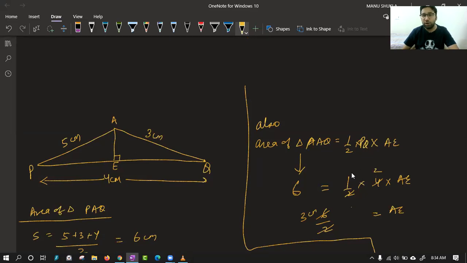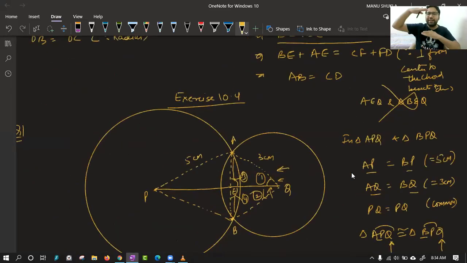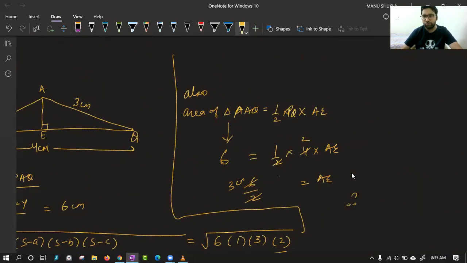Okay, now if we have got AE, can we find the complete height now? Class, we wanted to find AB. We have found AE equal to 3 centimeter. That means AB is how much? Fast? Twice of that. So AE is 3, therefore AB equal to twice AE, which is 6 centimeter. And with this we are done. Now you can switch on your videos.